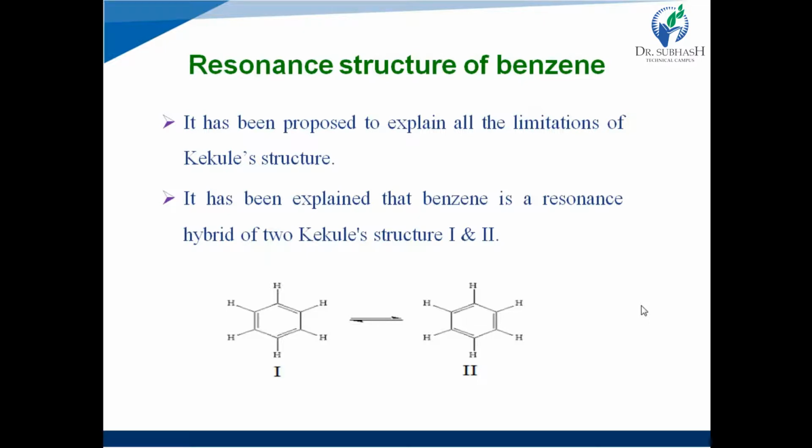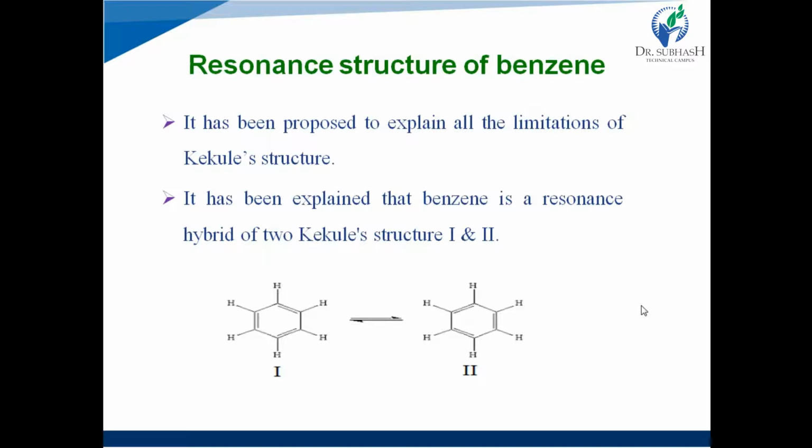It is the same structure, but there is a different position of the pi bond in structure 1 and structure 2.